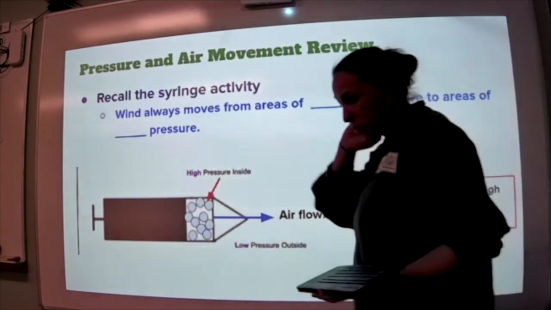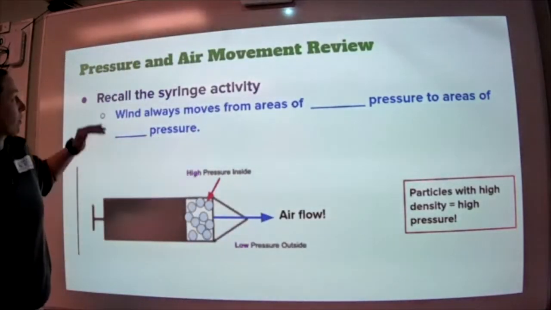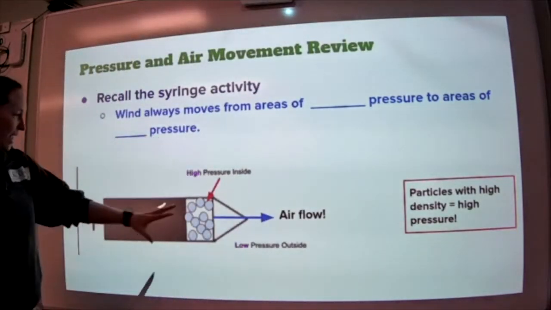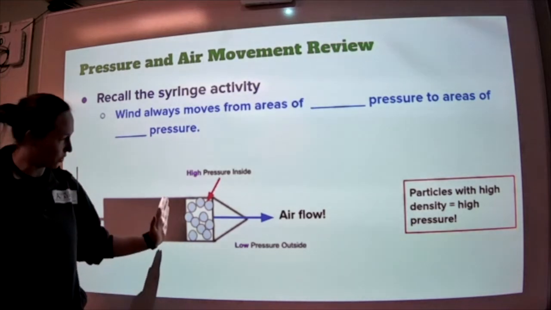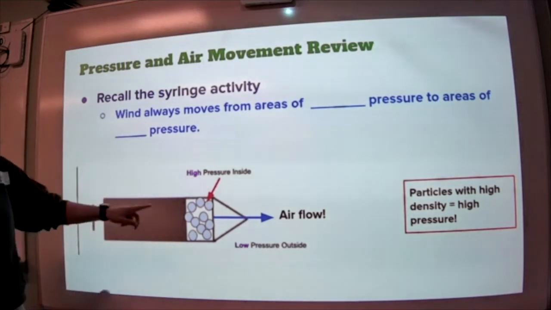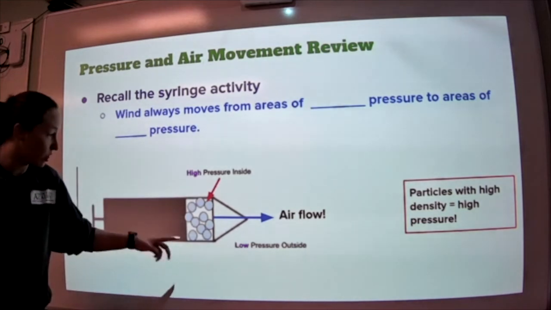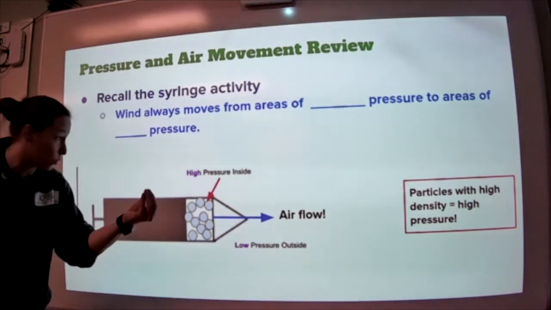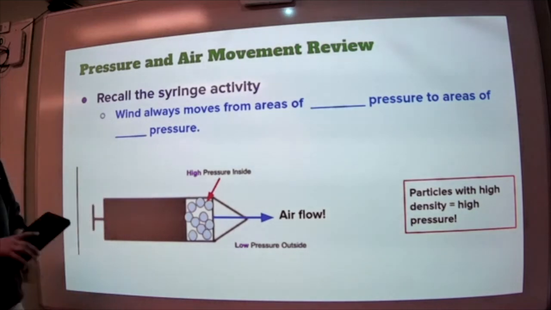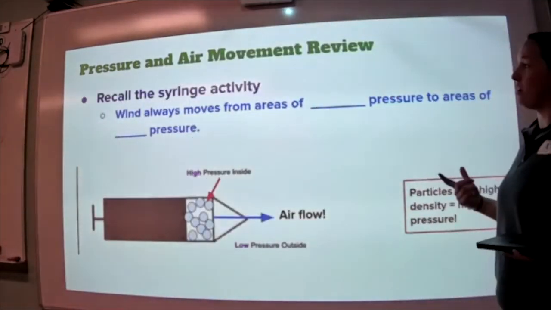So how can we start applying this to some of the activities that we did? If you recall the syringe activity that we did, where we had our plunger, and we could smash that plunger closer that way, we caused this high pressure area inside of our syringe. And it's a high pressure area because we have all these particles that are really stuck together. They're really close. And when we allowed our syringe to open, it caused the movement of air.